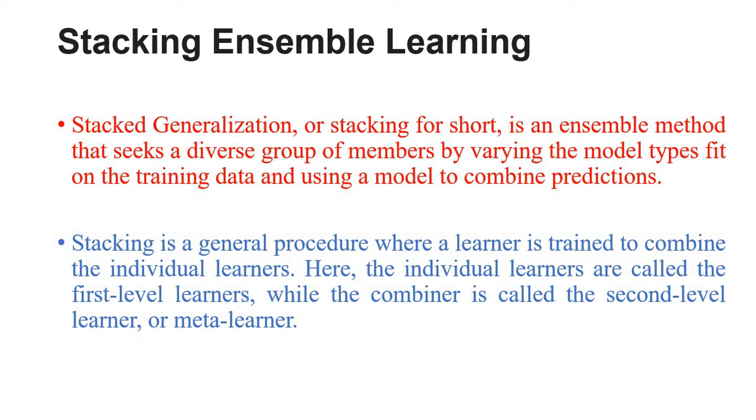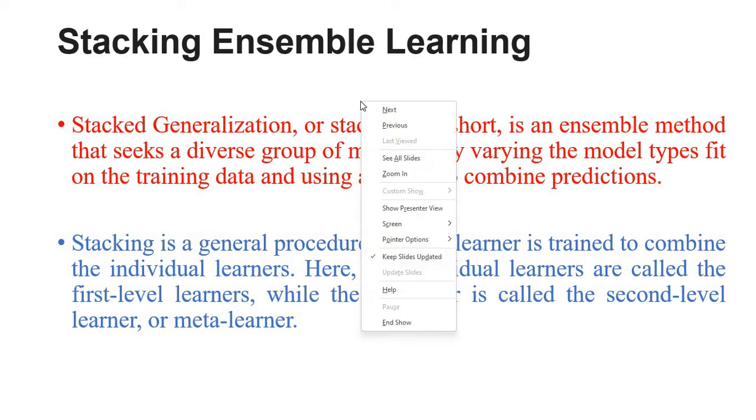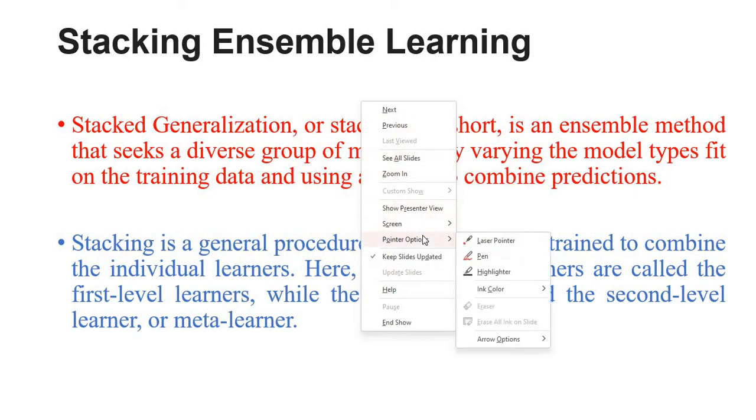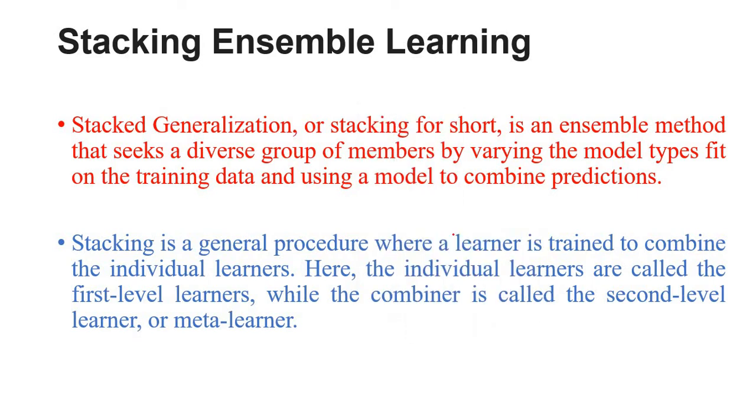Another kind of ensemble learning method is stacking ensemble learning. Stacked ensemble learning, or stacking for short, is an ensemble method that seeks a diverse group of members by varying the model types fit on the training data and using a model to combine predictions.